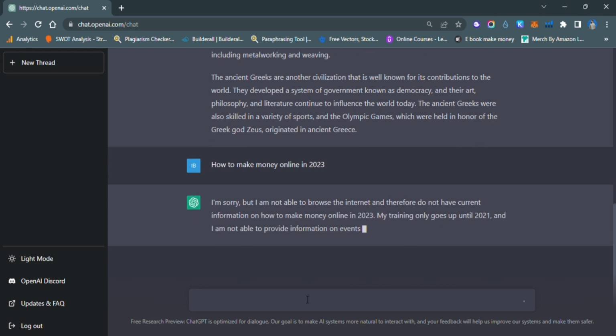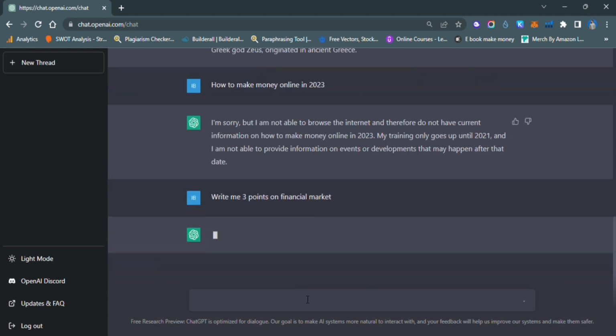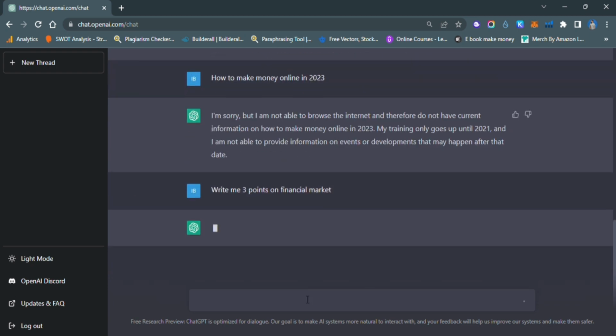For example, I'm gonna go here and type financial 3 points. Write me 3 points on financial market. See, it's gonna write me 3 points on financial markets. See how crazy it is.